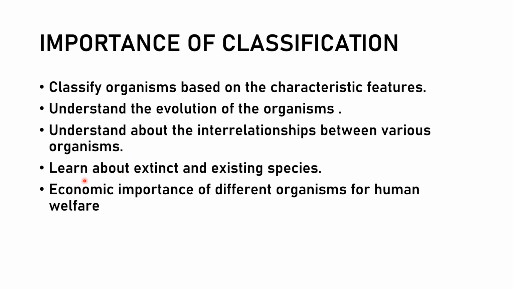It is very important to learn about extinct and existing species. Here, extinct species are the species that have vanished or diminished, and existing species are the species that are present now. And the last thing is the economic importance of different organisms for human welfare. That is, many of the plants, animals, algae, and many more components of the living world have some importance for human welfare. This can be understood through the process of biological classification.